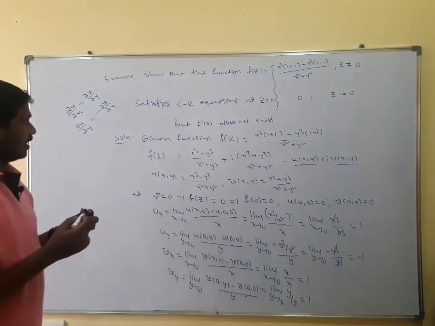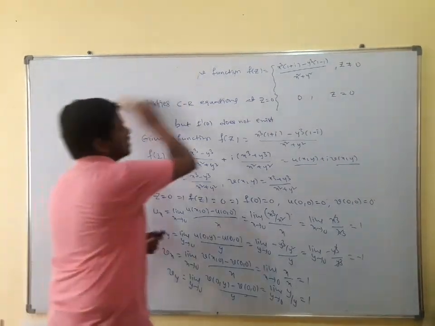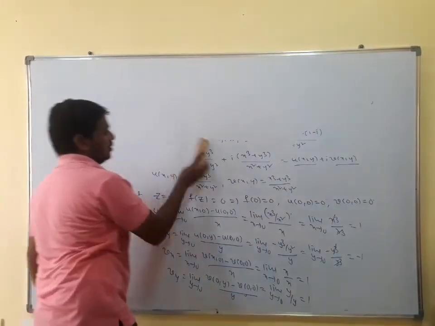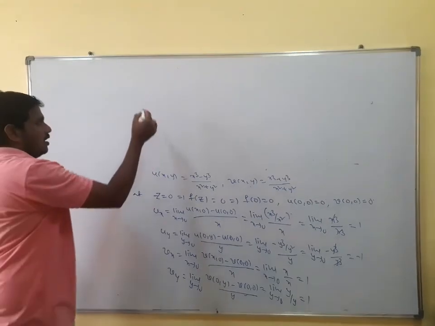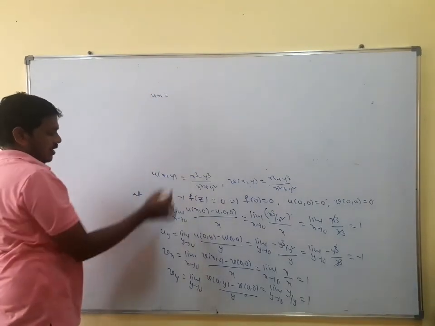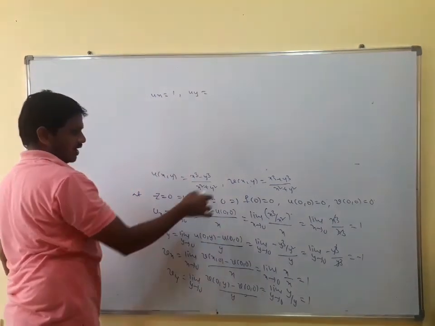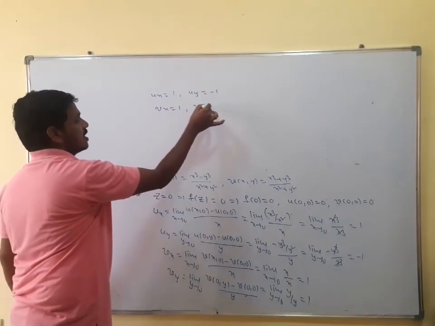See here, we have dou u by dou x, dou u by dou y, dou v by dou x, dou v by dou y. Now u x at 0 comma 0 is 1, u y is minus 1, v x is equal to 1, v y is equal to 1.